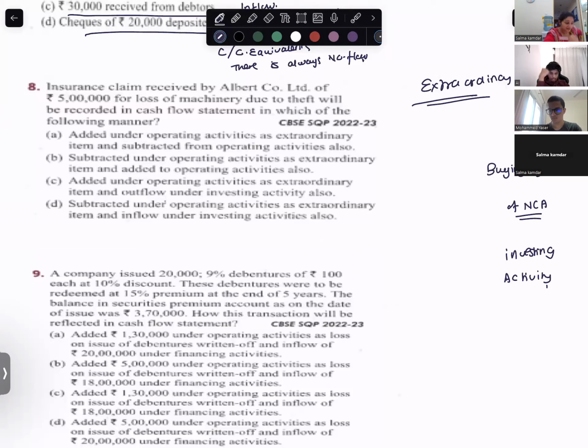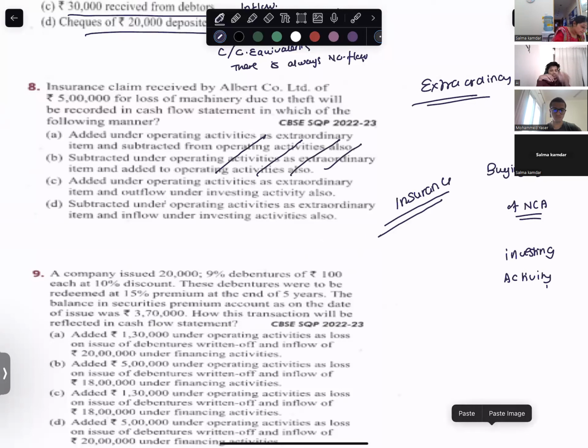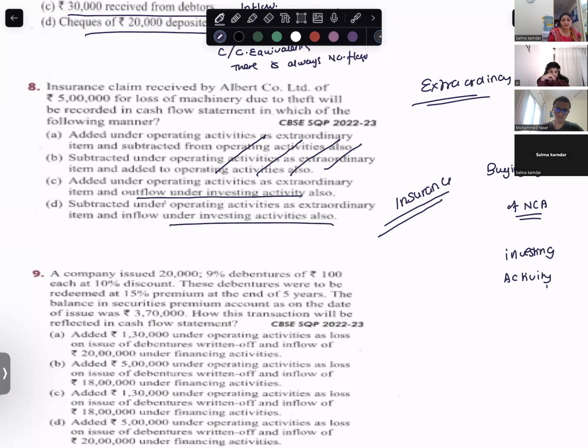Machinery has gone, and for this machinery you received insurance cash. Okay, fine. So anything other than investing activity, I'm striking off. Now think. I don't remember anything about extraordinary item, but I know that this is inflow under investing activity, because I'm receiving money.